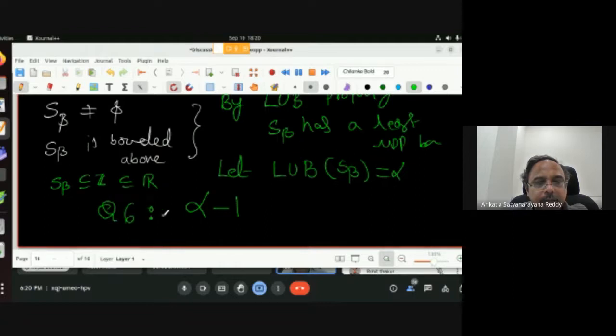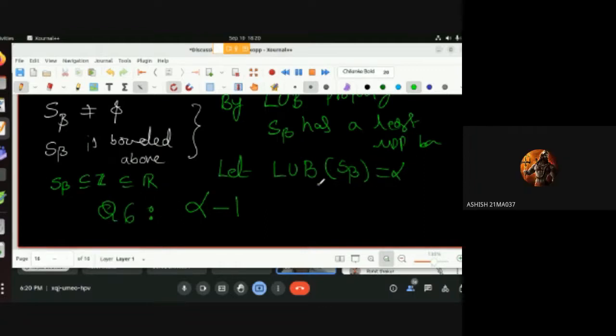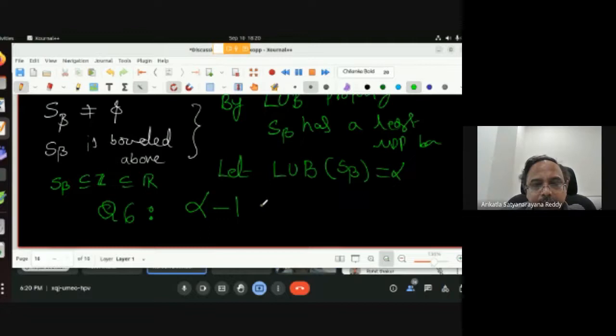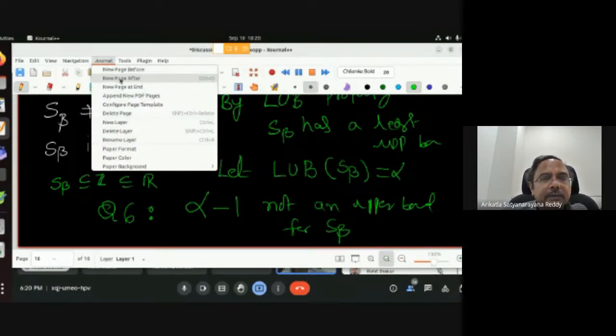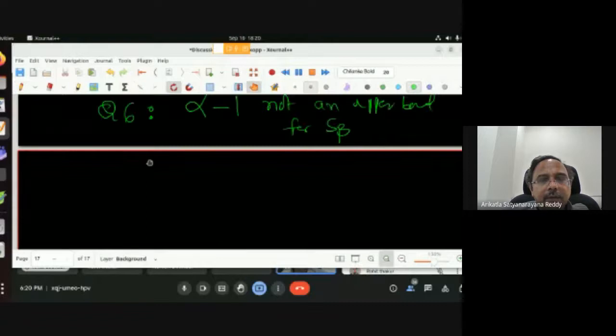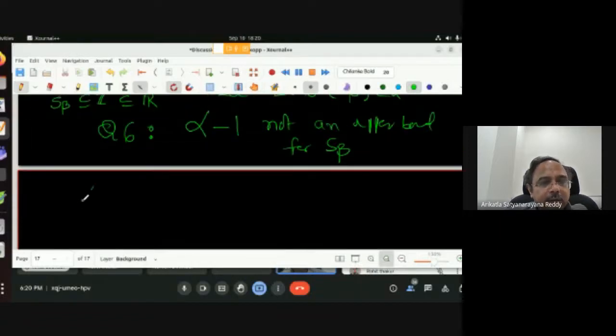Alpha is the least upper bound, so alpha minus 1 is not an upper bound for S beta. Okay, good. So you told that alpha minus 1 is not an upper bound.